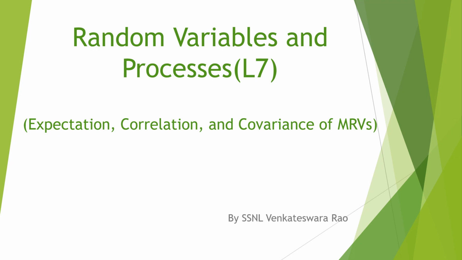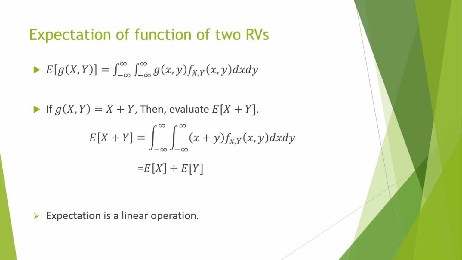In this video, we discuss expectation, correlation, and covariance of multiple random variables. These two terms, correlation and covariance, are specific terms associated with multiple random variables. Now we consider expectation of function of two random variables.